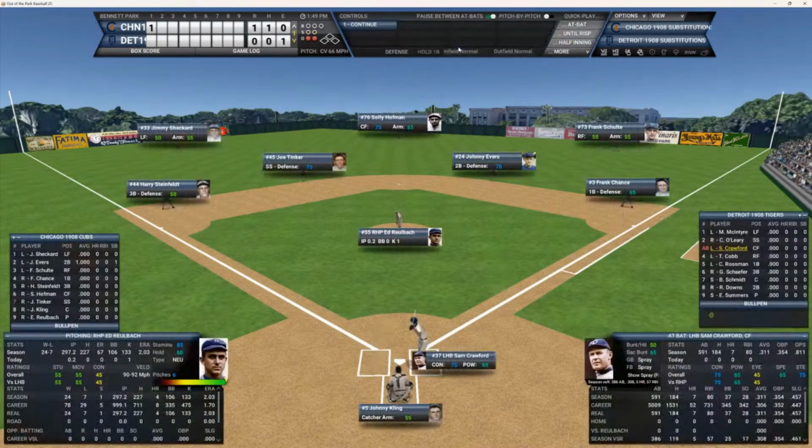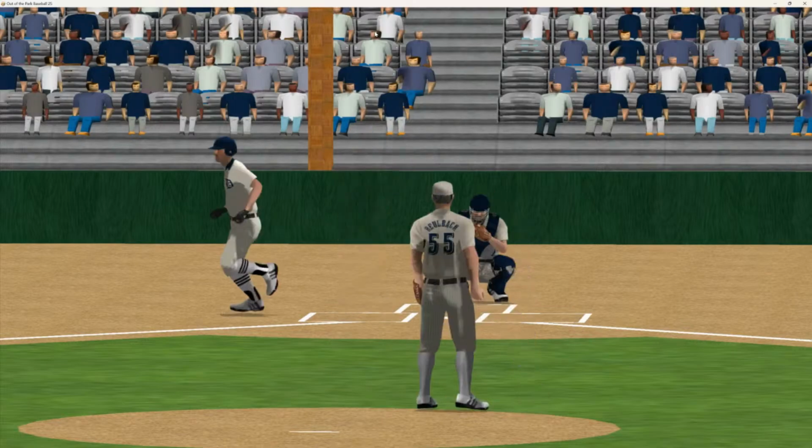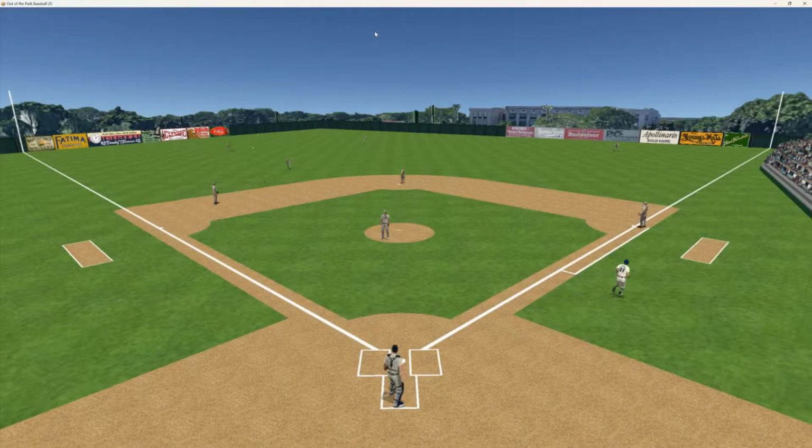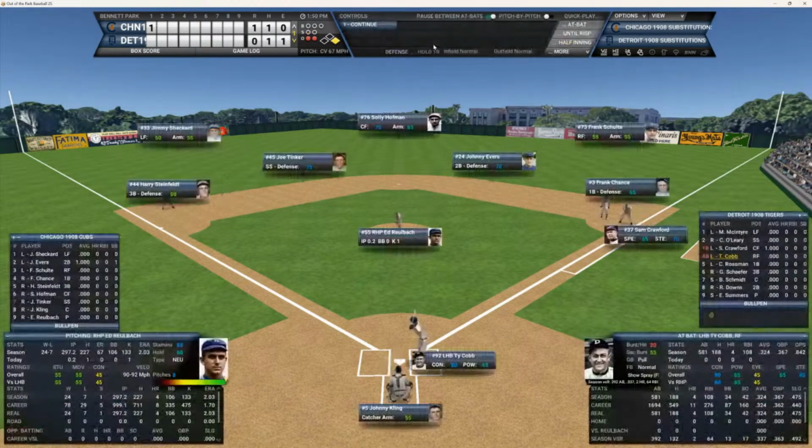2 up and 2 down, and that leaves it up to Sam Crawford to get on board here. He batted .311, 7 homers and 80 RBIs. Here's the 0-1 pitch to Sam. And that ball is fisted into left field. It's going to drop for a base hit. So the Tigers, with 2 outs, got the tying run on the bases. And up to the plate steps Ty Cobb.